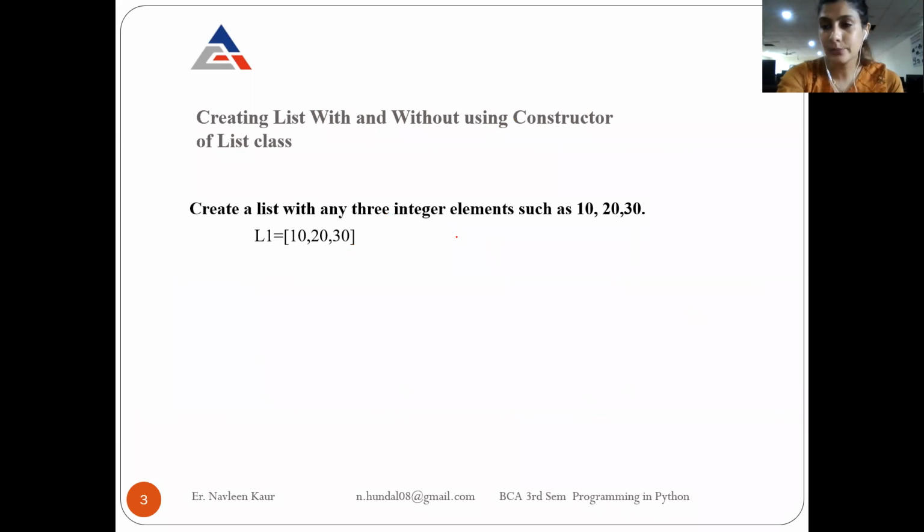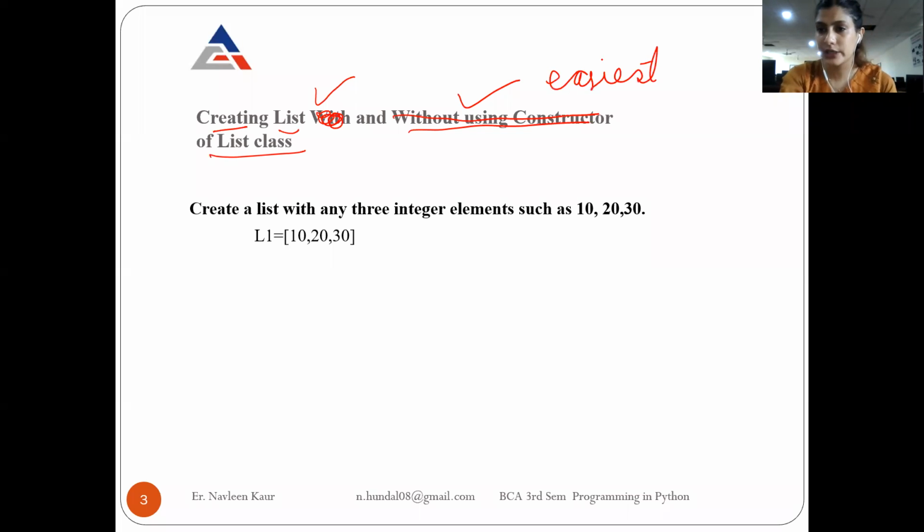Okay, so now let's suppose that we start creating a list without the constructor method. I'm not telling you how to do it with the constructor method. Instead, we are creating a list without using the constructor of the list class, because this is the easiest way of creating it. Even the strings that we were creating, we created without using the constructor of the string class. So whenever you come across a list, even when you are at a job, this is the best method to create the list, and the fastest and easiest also.